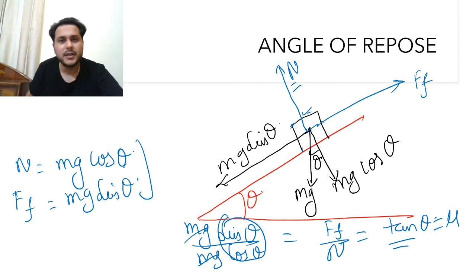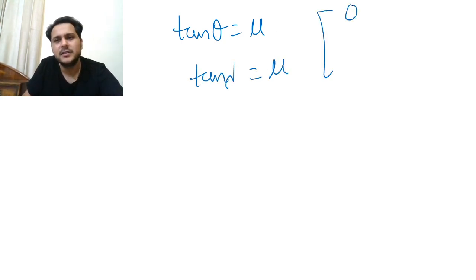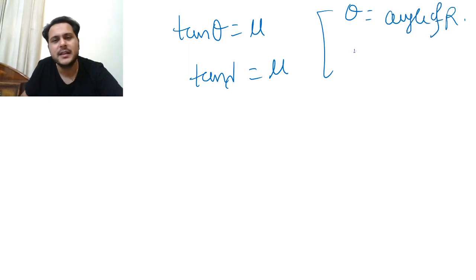Now the very important conclusion. I guess you must be very clear to it. Tan theta is equal to mu. Tan lambda is equal to mu. What is this theta? Theta is equal to angle of repose. What is this lambda?